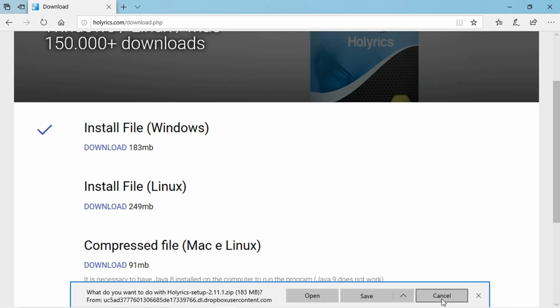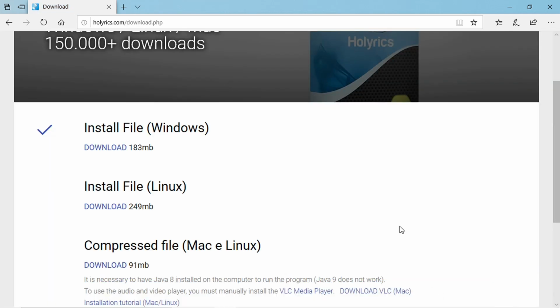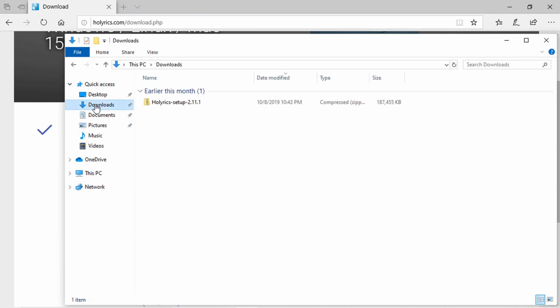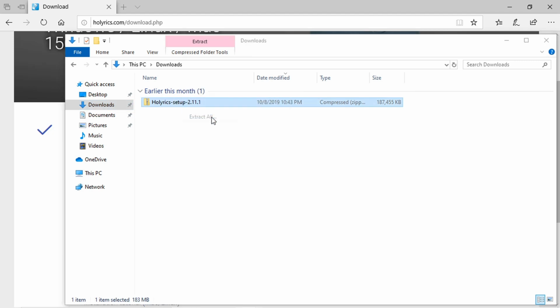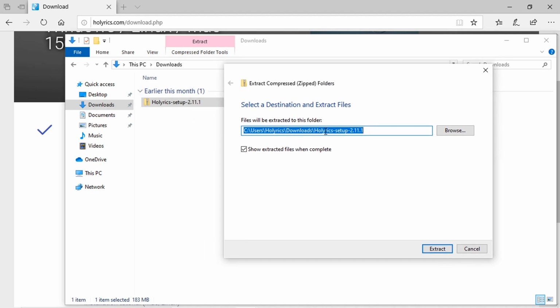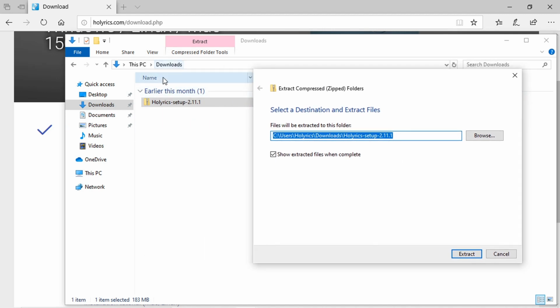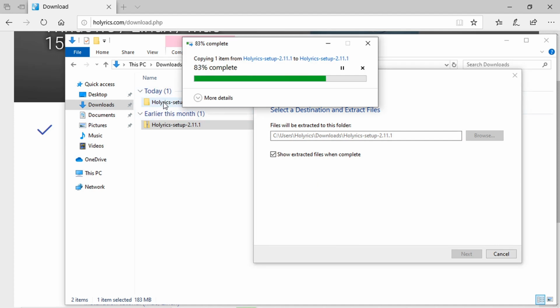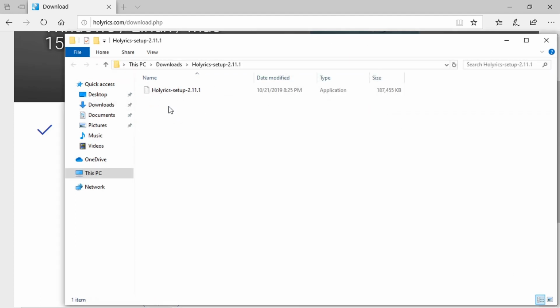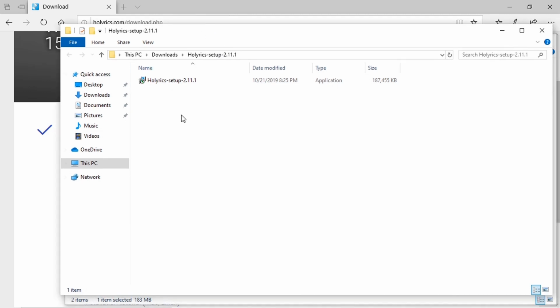Right now, I will cancel this because I already have it downloaded on my computer. So if I head to the downloads, it will download a compressed file. All you need to do is right click and ask it to extract all. And by default, this path here is the same as where you downloaded it. So if I just click extract, it will extract everything inside the same folder. So right here, I have the executable which will install Holyrics.